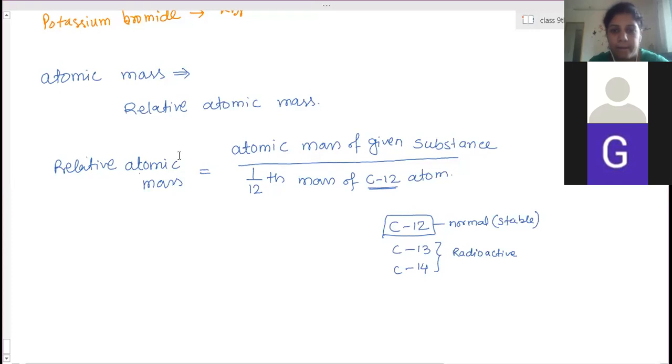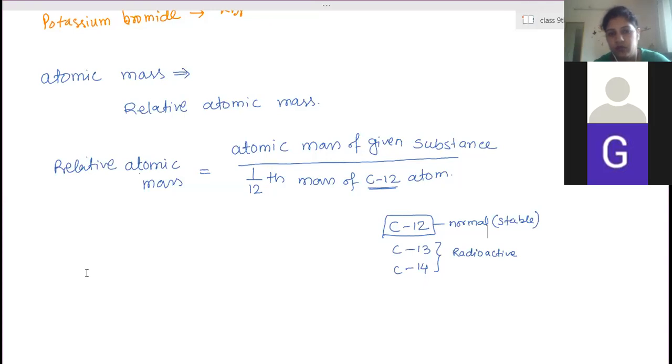Ma'am, can you explain once what is radioactive? Radioactive means the nucleus of those atoms is not stable. The protons and neutrons present inside the nucleus are continuously giving out radiations, some energy, some particles. So that nucleus is not stable. It keeps changing into different atoms by giving out energy. So we call that radioactive, and those are very harmful. What we call radiation is this.